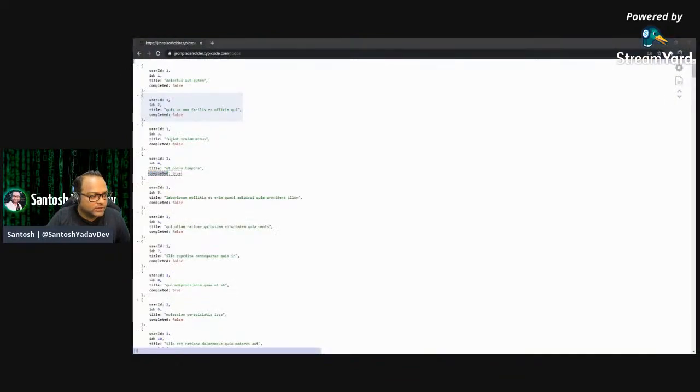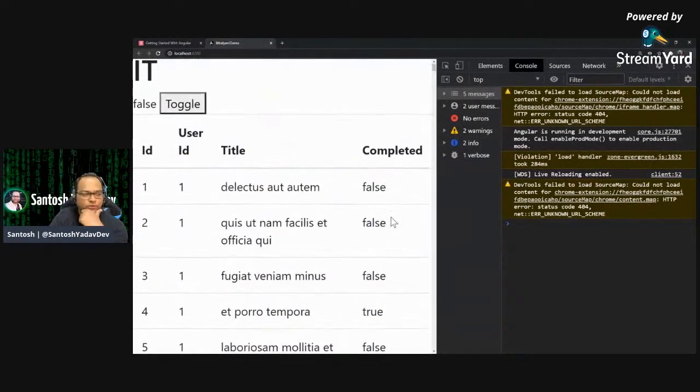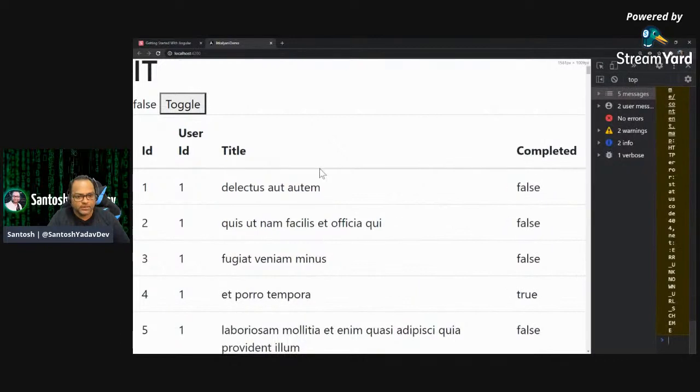Sorry, here it is. You can see it just rendered the entire table, the whole array of records which you received from the API, on your front end. And this is what you will be doing most of the time. You will get some data from your backend and you have to bind it on your UI.